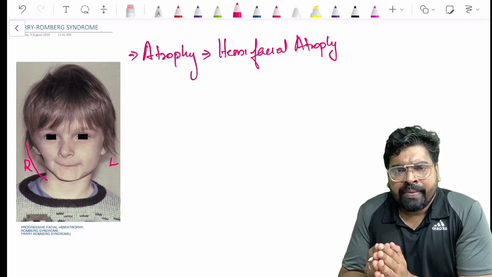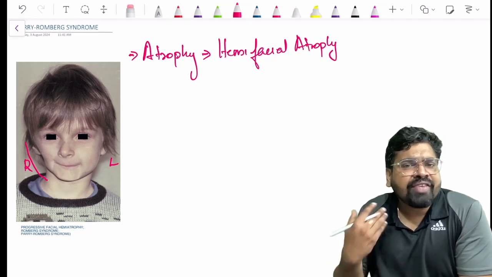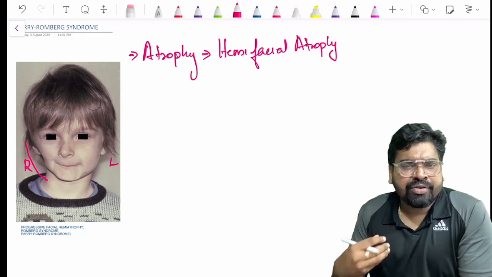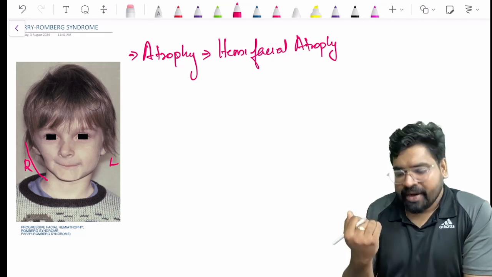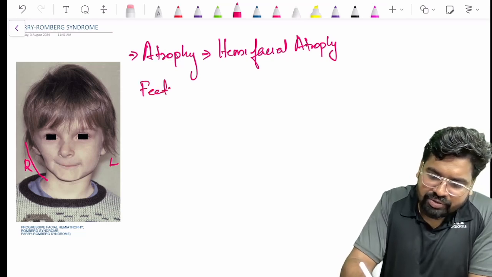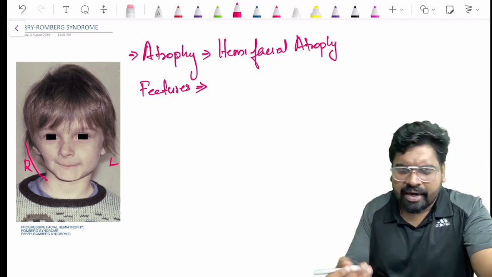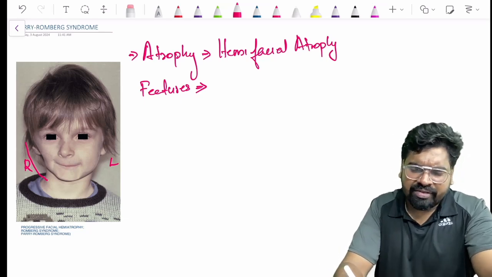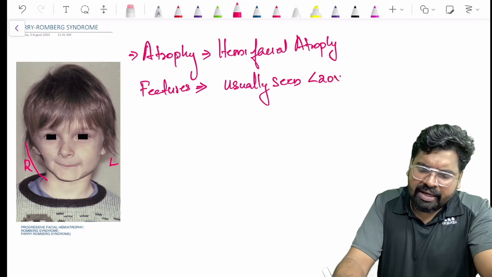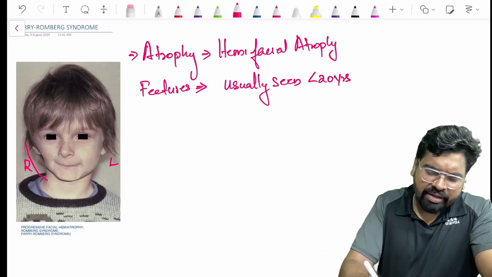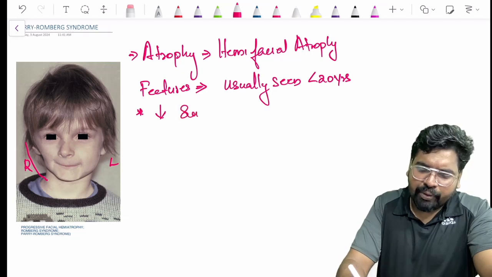It means the structures on one side of the face are reduced compared to the other side. What are the structures? Your fat, your muscles, your nerves, your bone on one side of the face have reduced. What features do you see here? It mainly comes in younger individuals, and usually it is seen in less than 20 years of age. And what are the other features? There is a reduction in the subcutaneous fat.